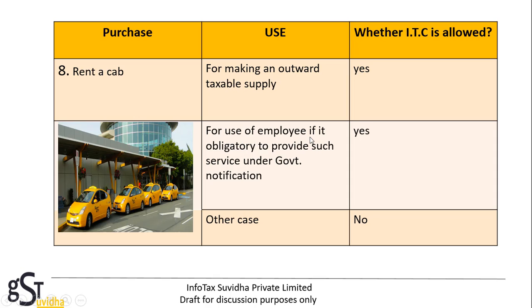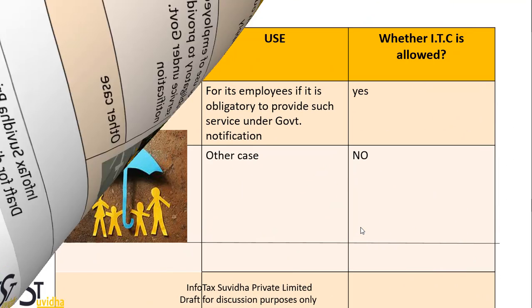For use of employees, if it is obligatory to provide such service under government notification, then yes, input tax credit on rent-a-cab is allowed. And for any other purpose, no, not allowed.